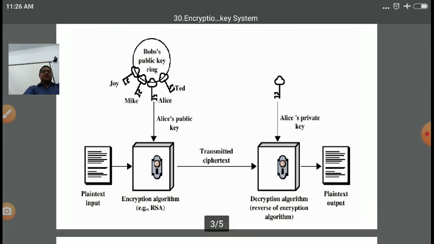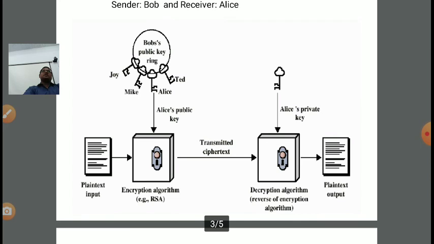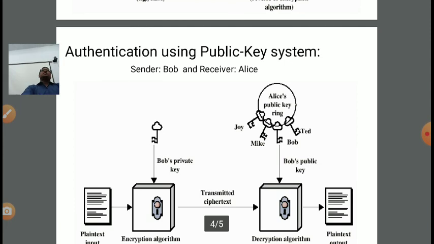In the previous case, mainly whose role was there? The receiver's role, because the receiver wants the original message: the receiver's private key at the receiver end and the receiver's public key at the sender end. In authentication, whom are we focusing on? We are focusing on sender authenticity.